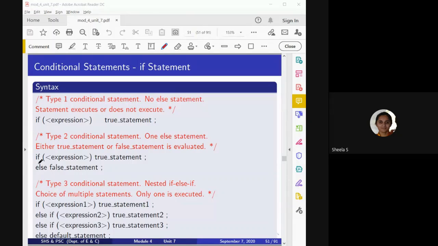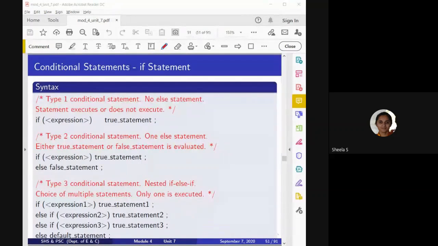The second type is when there is a conditional test for true as well as false. When we consider both conditions, we use the if else statement. In the if else statement, first it checks for the true condition.